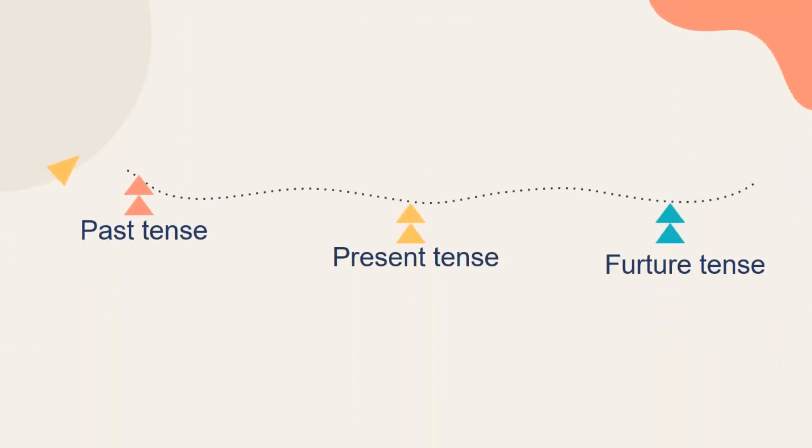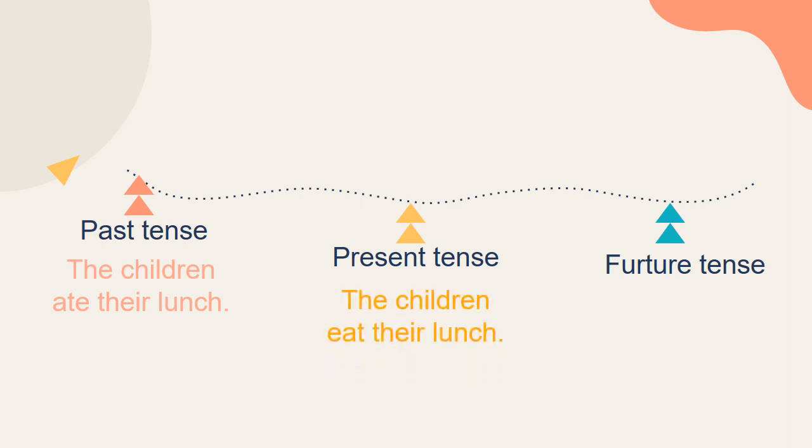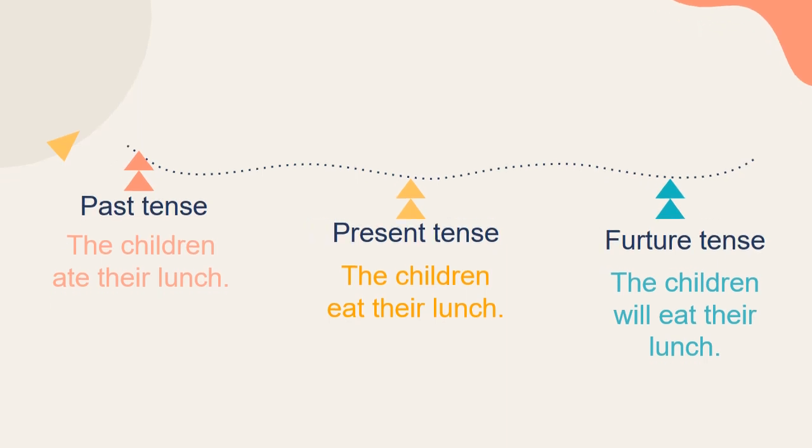Let's have a look at another example. The children ate their lunch. They have already eaten their lunch, so that is in the past tense. The children eat their lunch. They are doing that now, so that is a present tense sentence. The children will eat their lunch. That is our future tense sentence because they are still going to eat their lunch.